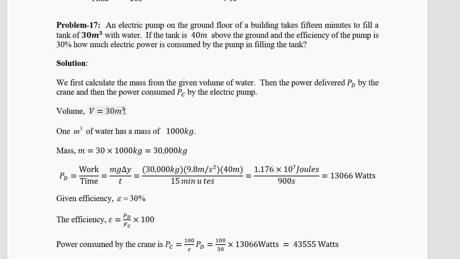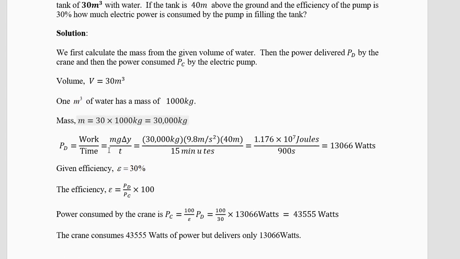See, the volume is 30 cubic meters. 1 cubic meter is 1000 kg. So we have 30,000 kg as the mass. Power delivered is work by time, mg delta y by t. 30,000 into 9.8 into 40 divided by 15 minutes, which is 900 seconds. You'll get 13,066 watts.